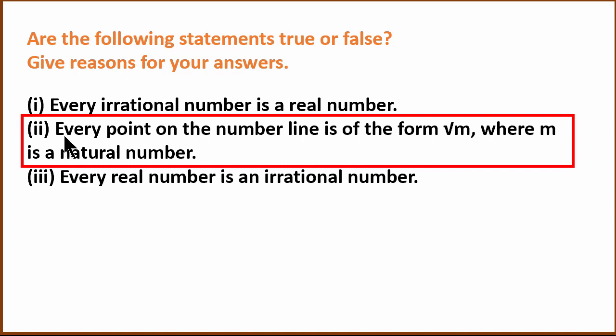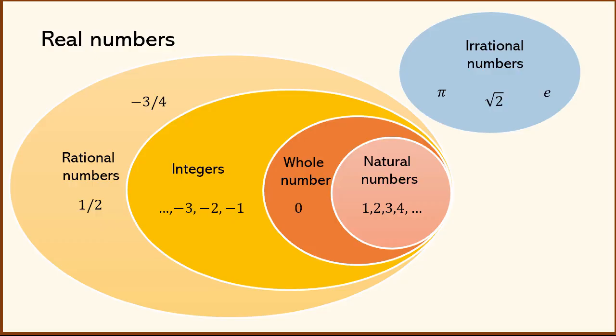So what is it saying? Every point on the number line, that means all real numbers, are of the form root m, where m is a natural number. Okay, let's see.